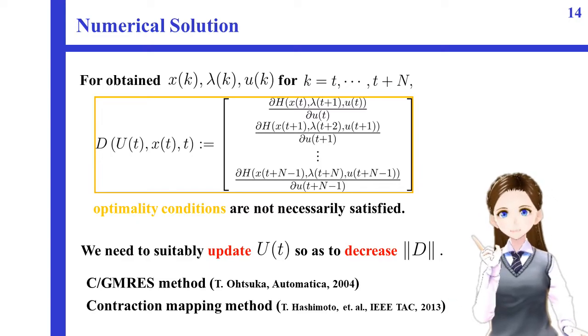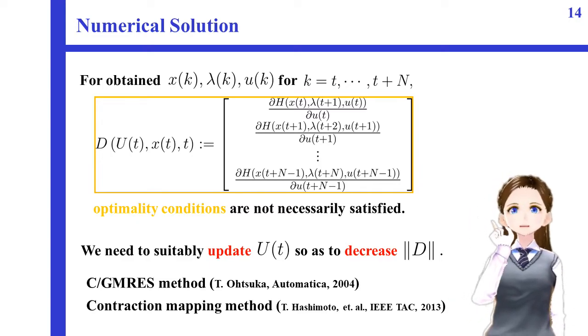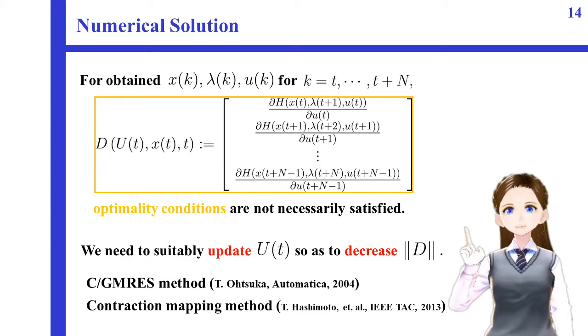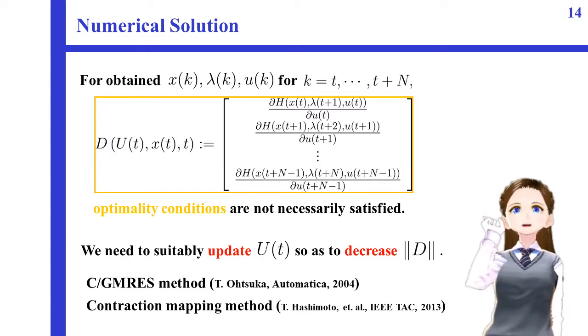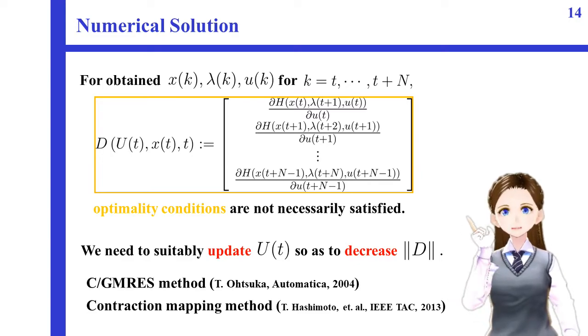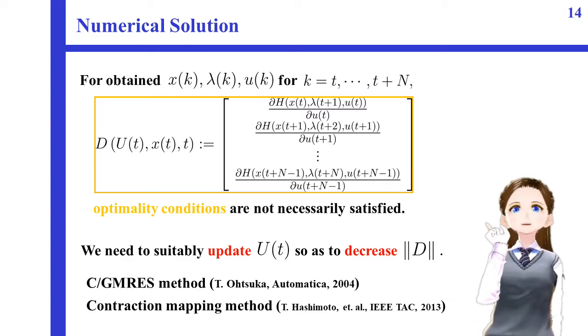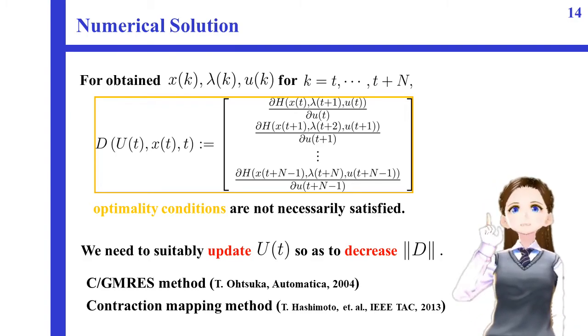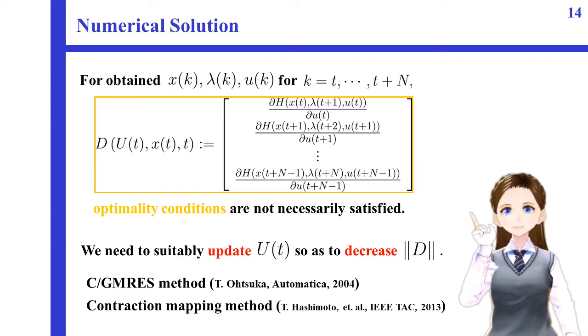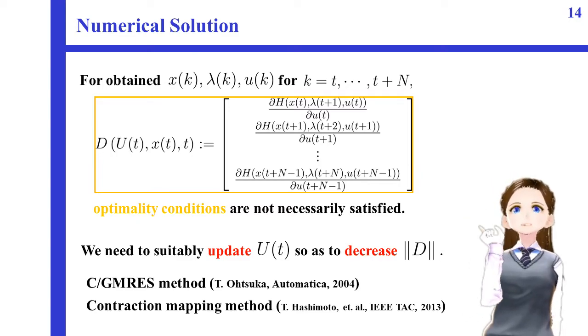are not necessarily satisfied. We need to suitably update u so as to decrease the norm of d. The norm of d is used to evaluate the optimality performance. Several algorithms have been developed such that the norm of d can be decreased by suitably updating u. For example, CGM, the Newton-type method, and the contraction mapping method are useful for suitably updating u. Detailed information about these methods can be found in these papers.